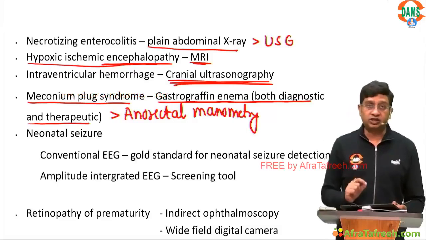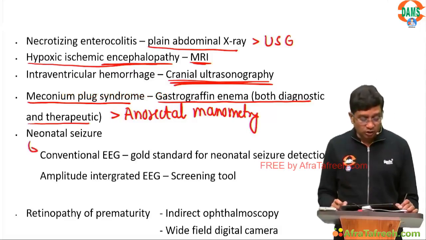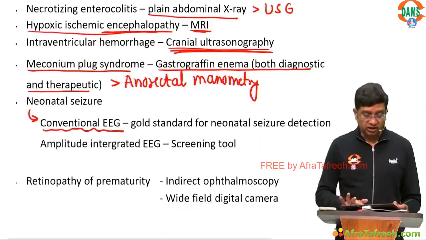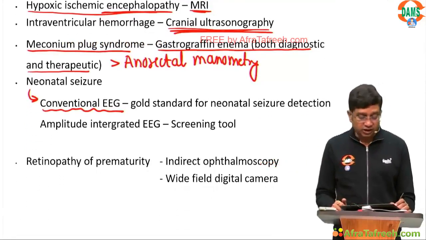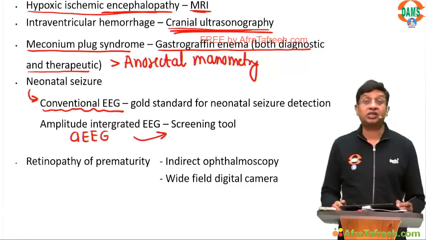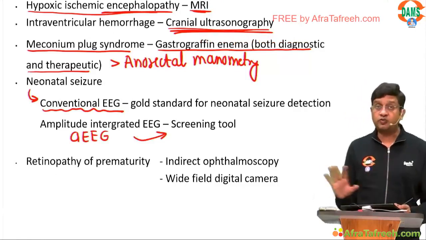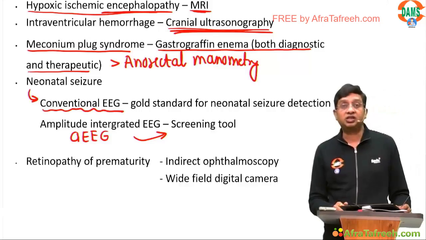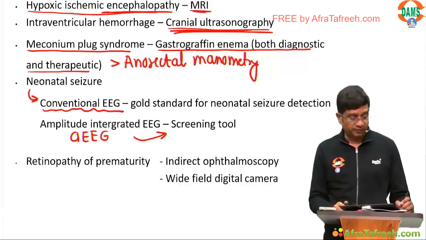Then neonatal seizure: the gold standard is the conventional EEG. Amplitude integrated EEG, that is aEEG, you might find used, but it is used only as a screening tool, not for confirmation. The gold standard to diagnose neonatal seizure is the conventional EEG.